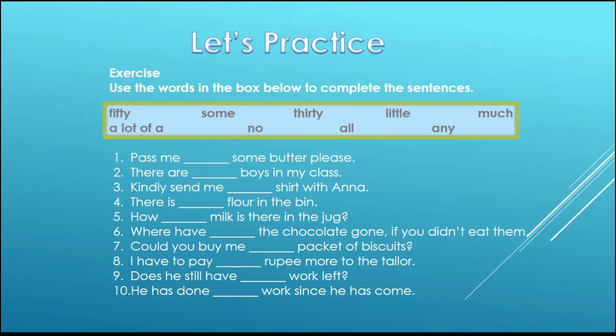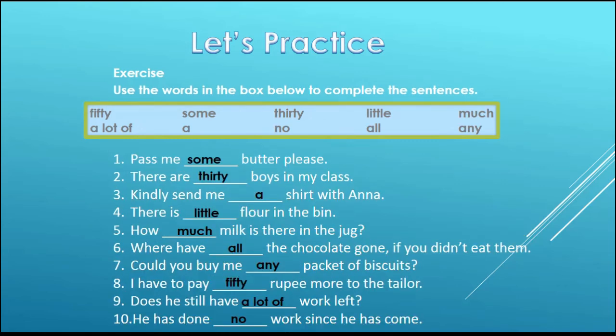Okay, shall we see the answers now? Okay, number 1, pass me some butter please. Number 2, there are 30 boys in my class. Number 3, kindly send me a shirt with Anna. Number 4, there is little flour in the bin. Number 5, how much milk is there in the jug.